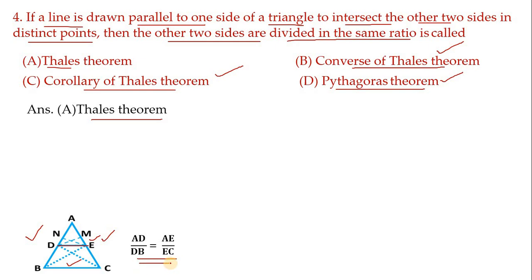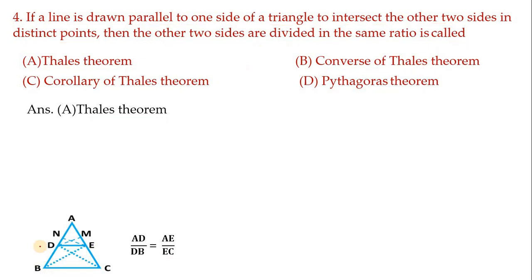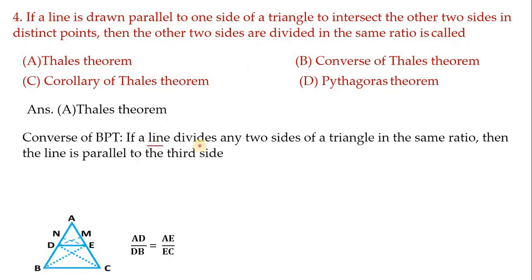AE by CE. But the converse of Thales theorem means, first let me give the statement here, children. If a line divides any two sides of a triangle in the same ratio, then the line is parallel to the third side. So what is the statement? This statement is just the reverse of the Thales theorem. In the Thales theorem, when we draw DE parallel to BC, this we have proved.